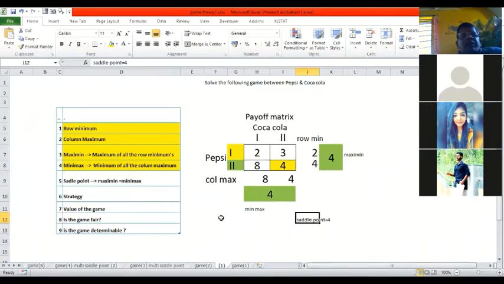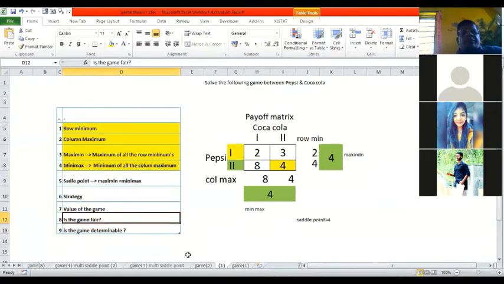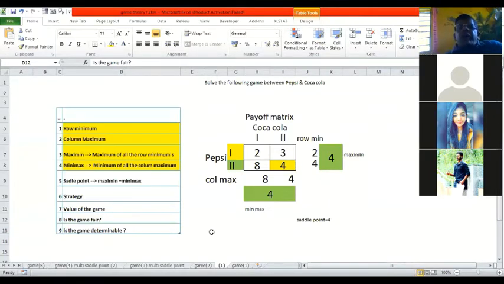Now comes the next question: is the game fair? How will you say a game is fair? Make a note that a game is called fair only if the minimax and the maximin are equal to 0.